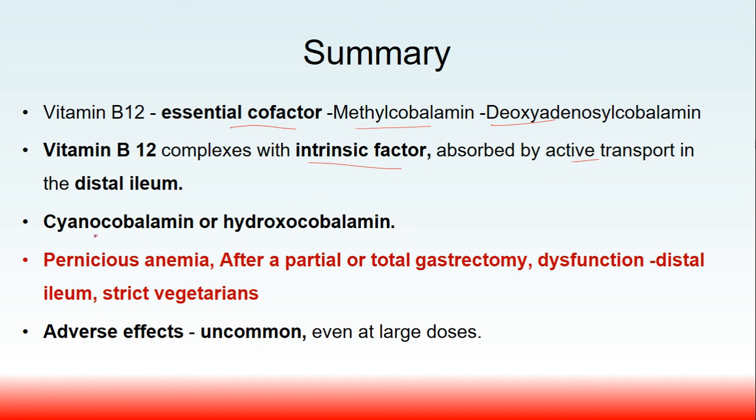The dietary source as well as the preparations available for administering vitamin B12 in deficiencies are cyanocobalamin and hydroxycobalamin. Hydroxycobalamin is highly protein bound and is retained in the blood for a longer duration. They are used in the treatment of pernicious anemia, anemia after partial or total gastrectomy, dysfunction in the distal ileum, and in strict vegetarians.